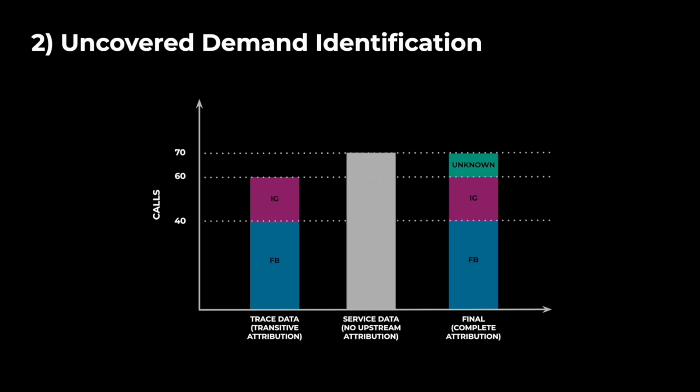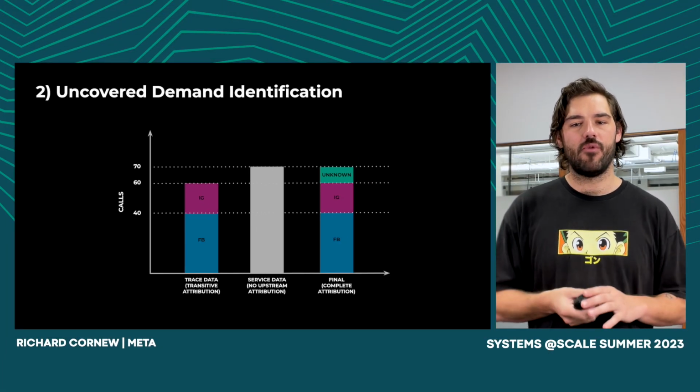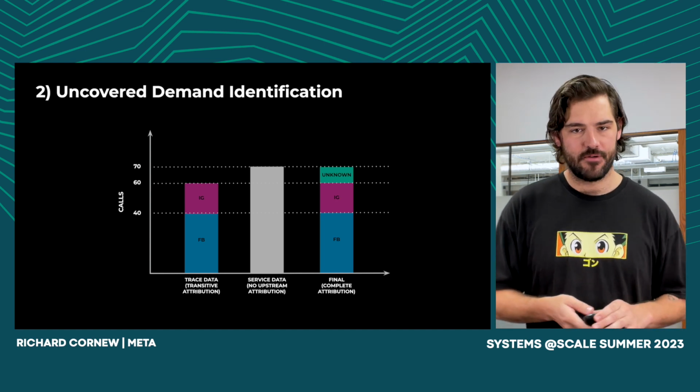Step two is identifying the gap in this data. When services want to understand their usage or their demand, they can use individual internal service counters and get a really low latency, low sample representation of what they're doing. But they have no idea where that demand came from. So that's where we try to use tracing to consolidate it. In this example, in the first column, we see that trace data captured 60 calls to our service. But if we look at the internal counters of that service, we see that there were 70 in total. What we do then is identify the gap and mark it unknown. So 10 of these calls we're going to call unknown and really solidify the ratio of demand that we did see from Instagram or Facebook.